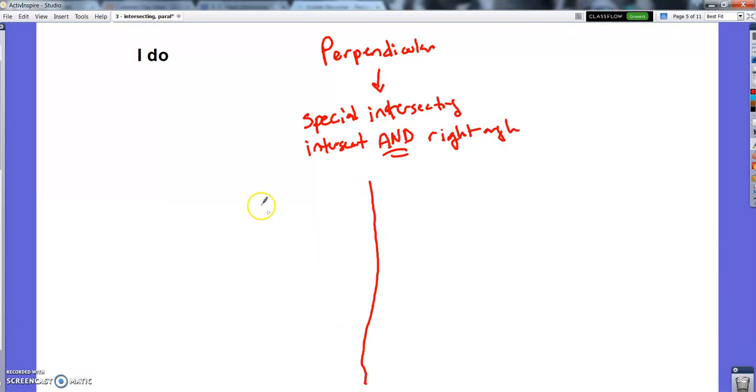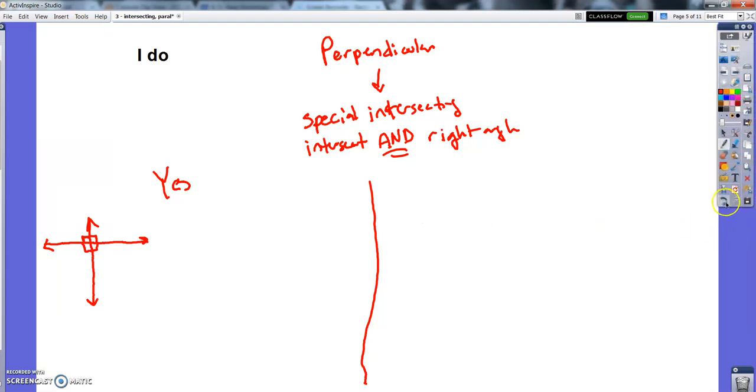So for instance, perpendicular lines you usually see drawn like this. They intersect, and where they intersect is a right angle. Like right there, there's a right angle, 90 degrees, 90 degrees, 90 degrees, 90 degrees. So they meet and they make a perfect right angle. So I would say this is intersecting and perpendicular both.